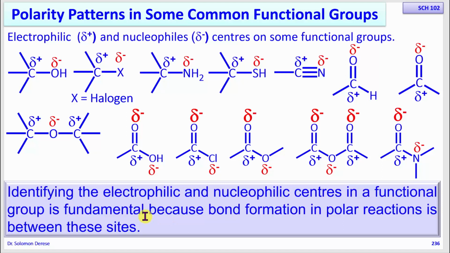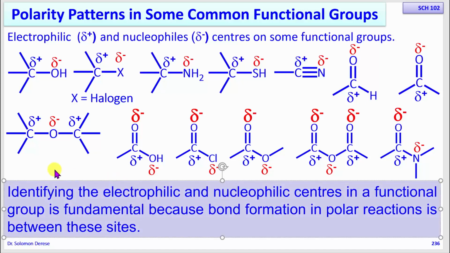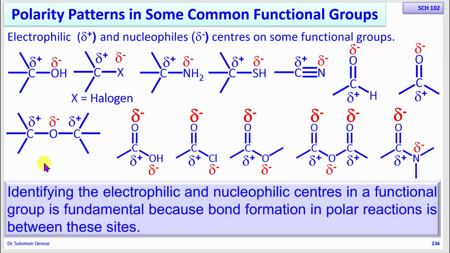I've said a lot of things about electrophiles and nucleophiles without really explaining what they are about. So we are going to study electrophiles and nucleophiles next. What are electrophiles and what are nucleophiles? How can you identify an electrophile? How can you identify a nucleophile? Because at the end of the day, a chemical reaction is going to be between electrophiles and nucleophiles, isn't it? So you must know and identify electrophiles and nucleophiles. We're going to learn first the basic definition of an electrophile and a nucleophile.